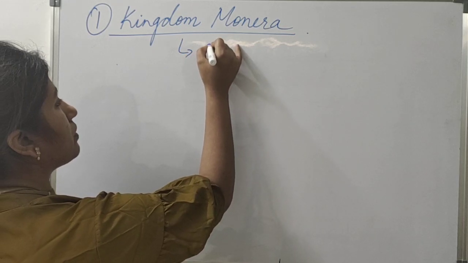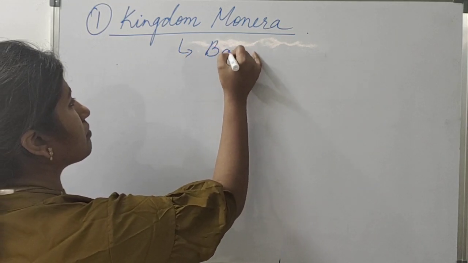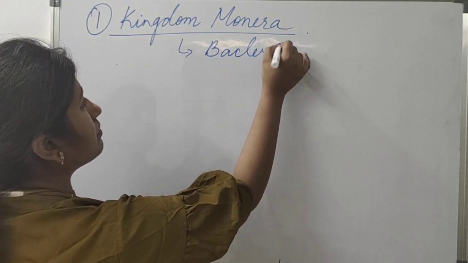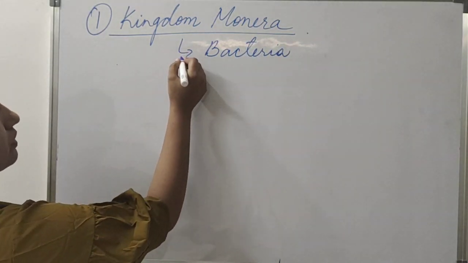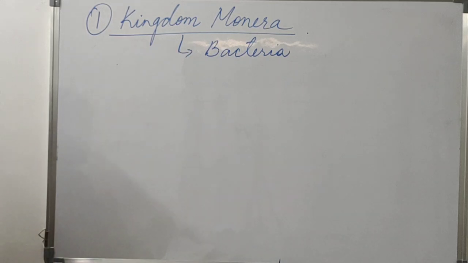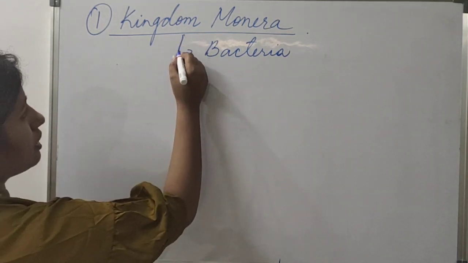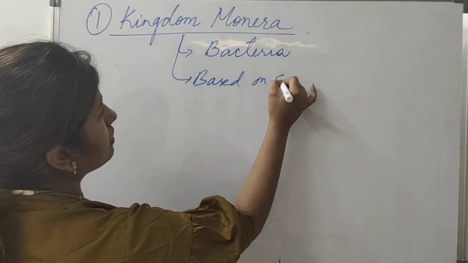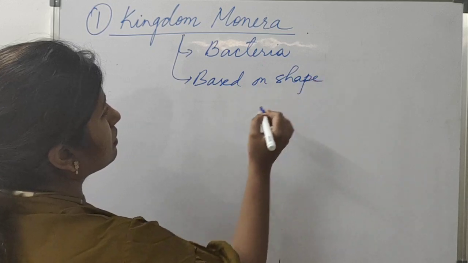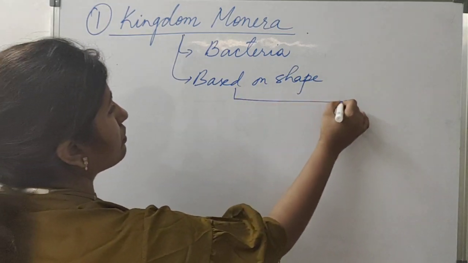Only bacteria are included. Based on the shape, we have different types of bacteria.